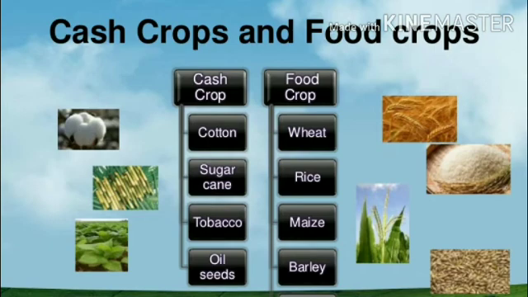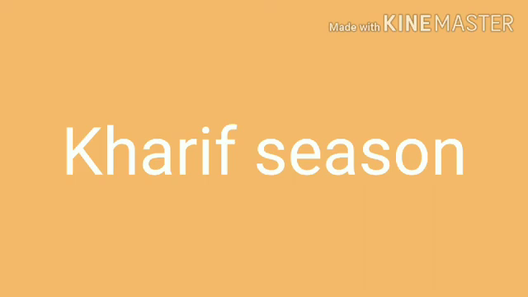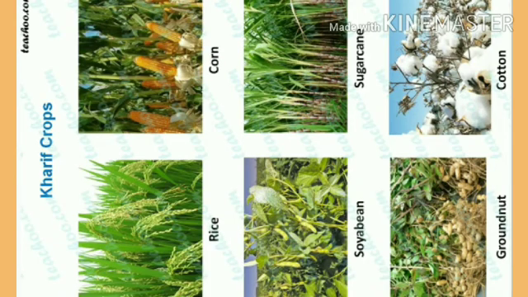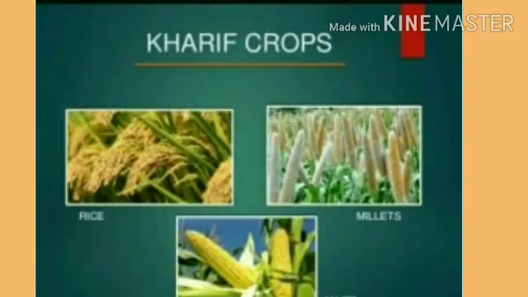Now in India there are two agricultural seasons. About them also we will study. First one, the Kharif season. This starts with the arrival of monsoon. Rice, millet, maize, cotton and jute are major crops of the Kharif season.